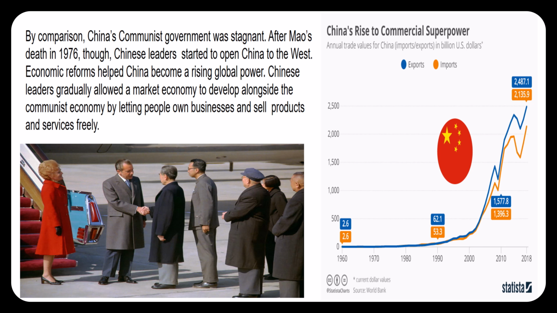After Mao's death in 1976, what 3 steps did China take to improve their economy? Number 1, the leaders allowed a market economy to develop alongside the communist economy. So they started to open up a market economy. Number 2, they let people own their own businesses. And number 3, they let people sell their own products and services freely.